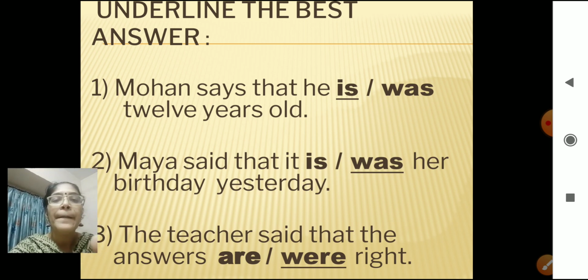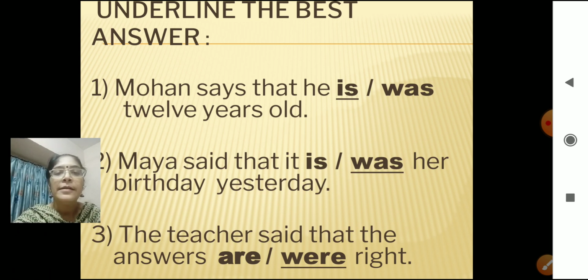Number 3. The teacher said that the answers are right, or that the answers were right. Yes, tell me which answer is suitable. The teacher said, it is past tense. So when we are talking about the past tense, we are using, yes, were, correct. The teacher said that the answers were right. We are talking about past tense and plural form. So in that case, we are using were, correct.